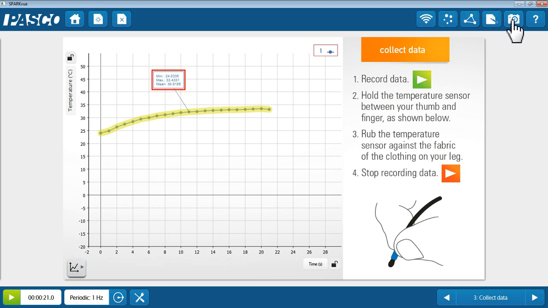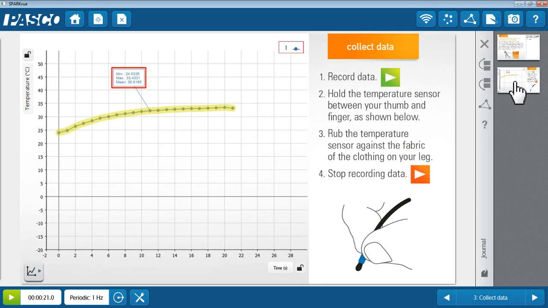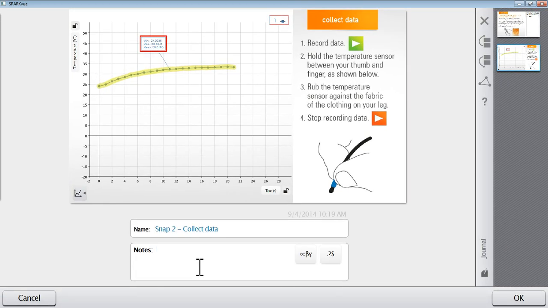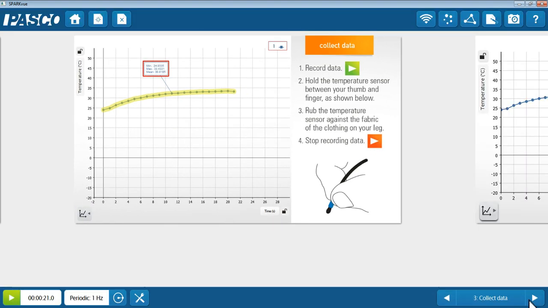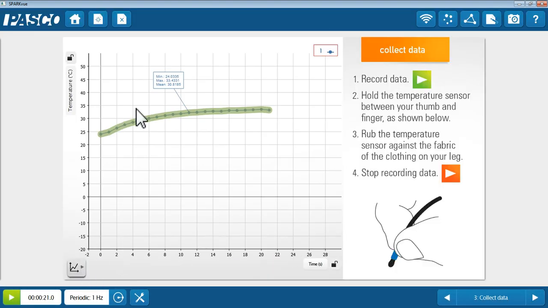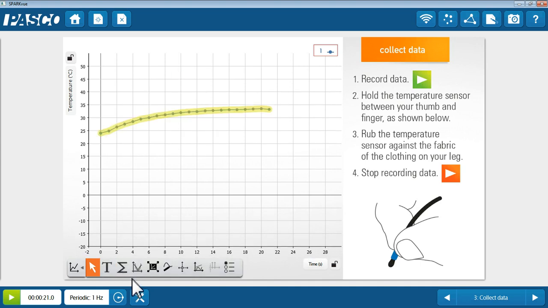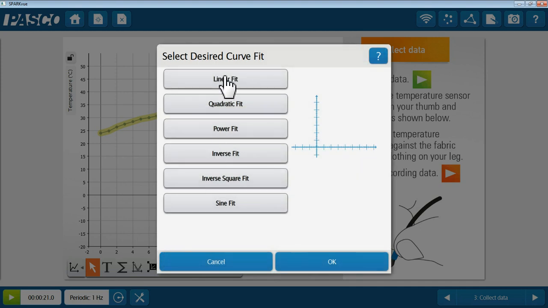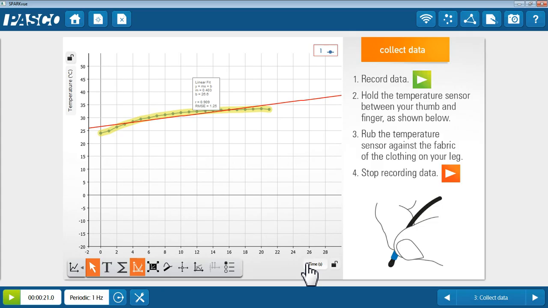You can then take a snapshot, annotate that that was your pants leg, you can remove the statistics by repressing the statistics button. You can also show curve fit, to see the rate of change.